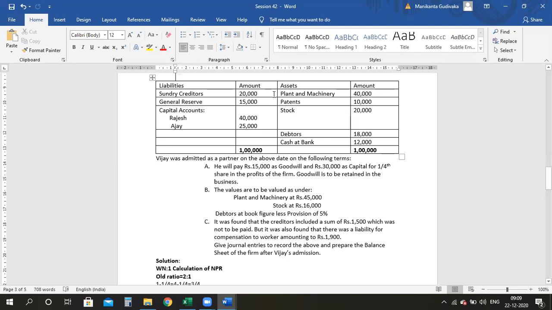Also, don't make the mistake which I made now. Because I had the adjustments for plant and machinery, stock and debtors, and cash was also taken separately in the cash account, I did everything, but patents I forgot, you see. So you need to check the balance sheet also. In the old balance sheet, did I consider everything? In the new balance sheet, did I incorporate all the stuff given with the additional information? All these things you need to check before completing a problem. Are we clear, everyone? Yes.